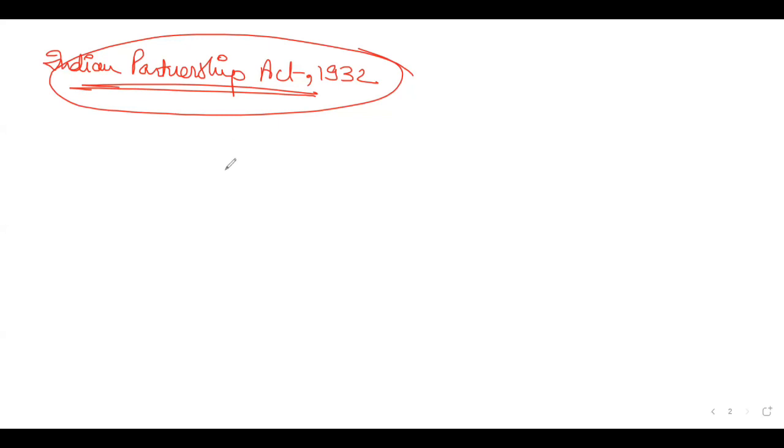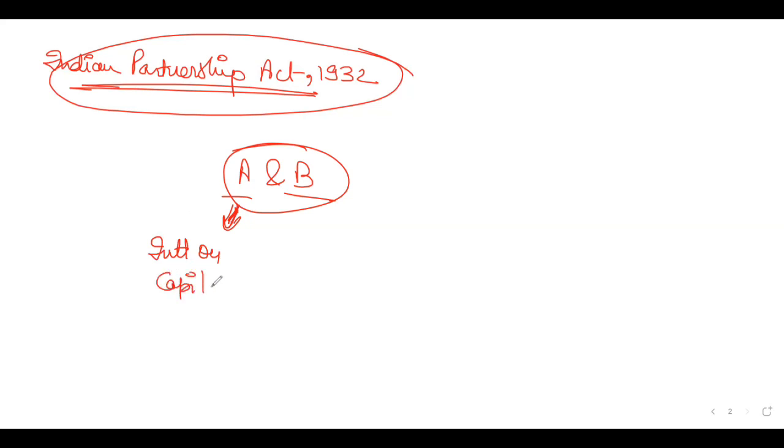For example, say there were two partners in a firm, A and B. A has put in more capital in the business, so he's stating that he should get interest on capital. But B says that no, I'm giving more time to the business, so I must be provided with salary. So this can create dispute among the partners, right?